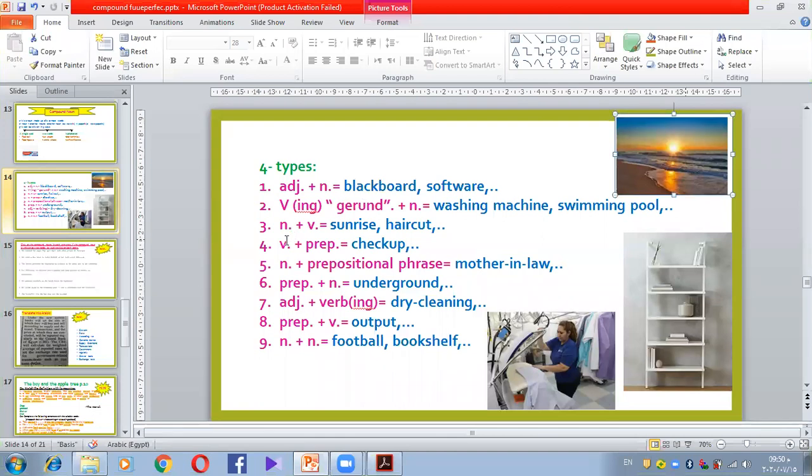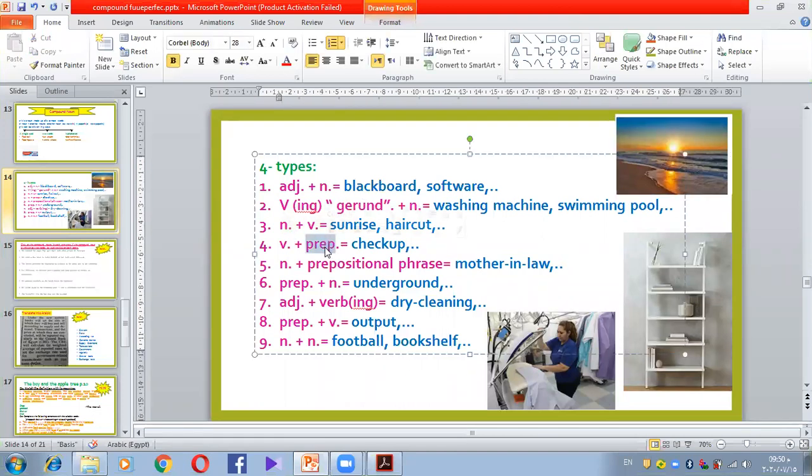Or it could be a verb plus a preposition. Verb like check something, okay? And preposition, or we can say one of the particles. So checkup. What does checkup mean? It means to go to the hospital to check your body to see if you are in good health or if there is any problem that you can, for example, deal with. Okay.